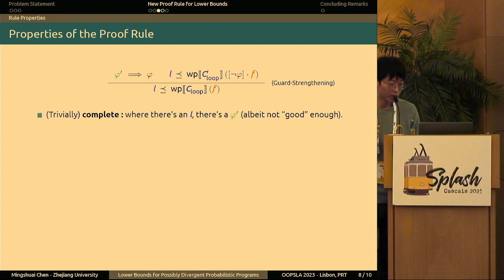Yeah, now let me show you a few nice properties of our proof rule. The first, it is complete in the sense that whenever there exists a lower bound for the original loop, we can always find a strengthening such that this lower bound also lower bounds the modified loop semantics. This is true because you can simply take phi prime equal to phi. Right? But this does not necessarily give you a helpful strengthening because it doesn't do anything basically to the loop.